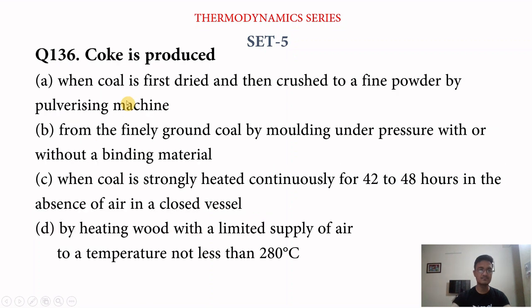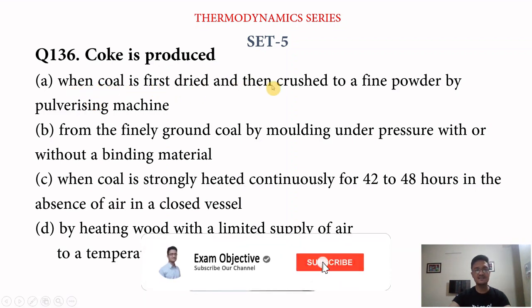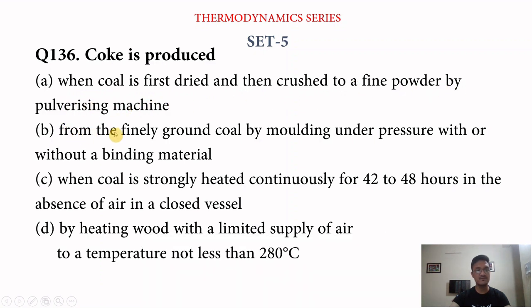Next question, coke is produced. We have four options here. Option A, when coal is first dried and then crushed to a fine powder by pulverizing machine. Option B, from the finely ground coal by molding under the pressure with or without a binding material.